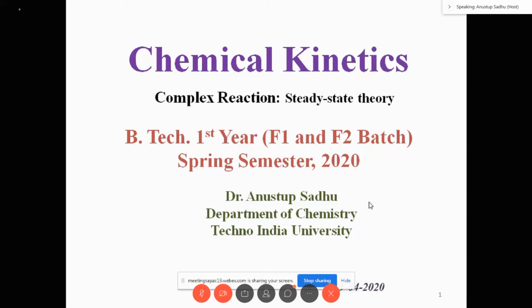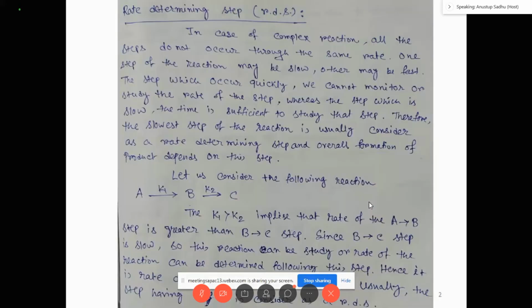So I'll go into details of complex reactions, but before understanding the complex reaction, you have to first understand the rate determining step and steady state. These two are the basic theory to understand the complex reaction. So I'll start with the rate determining step. This is basically a very small topic.